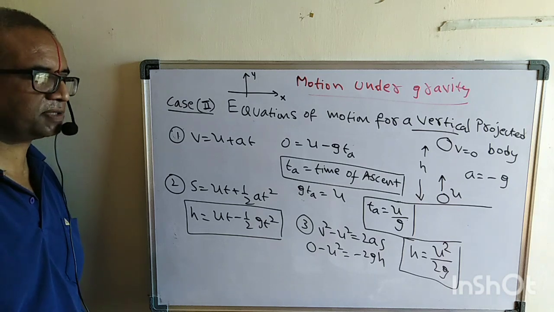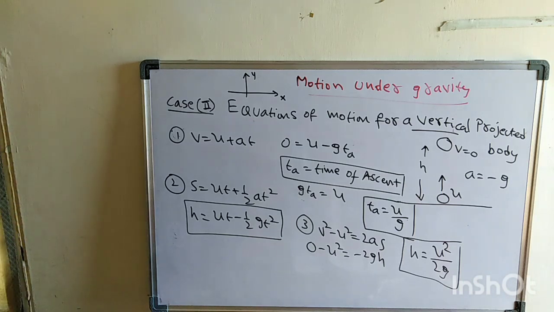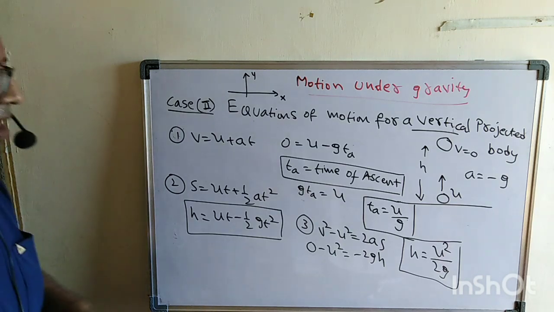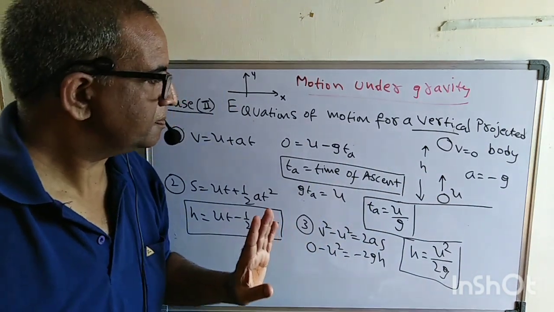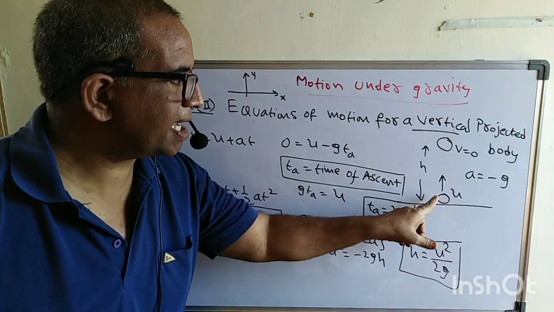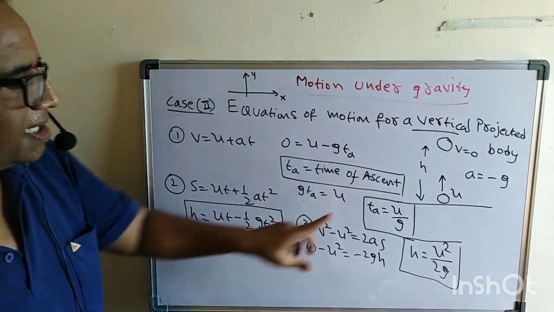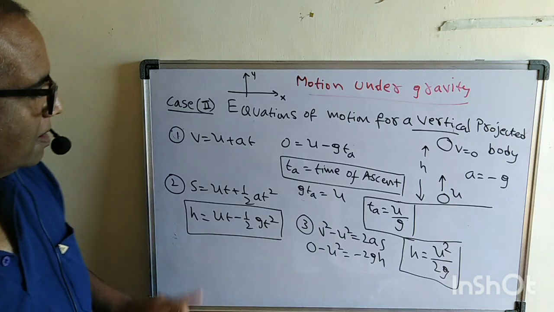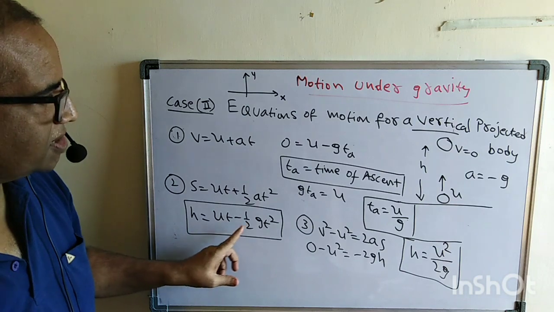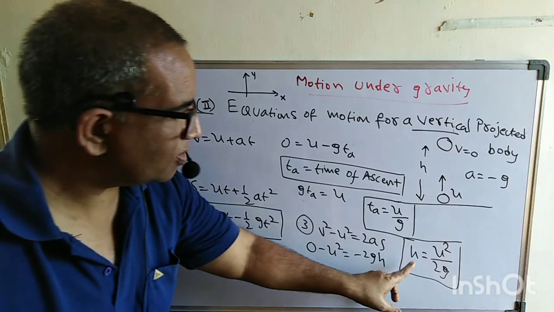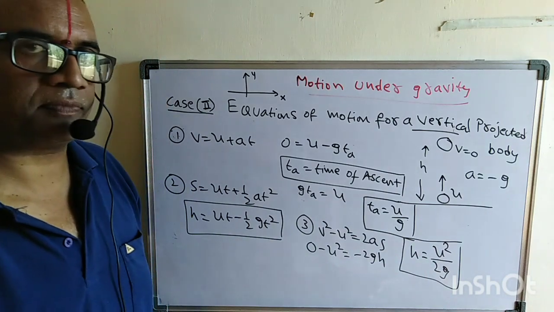Are you following what I am saying here? Once again, when the body is vertically projected up, what are the equations we got? We got the time of ascent. What is the time of ascent here? The time of ascent is nothing but the time taken to reach the maximum height. So time of ascent is equal to u by g, and what is the maximum height it reached? It's ut minus half gt square, or h is equal to u square by 2g.